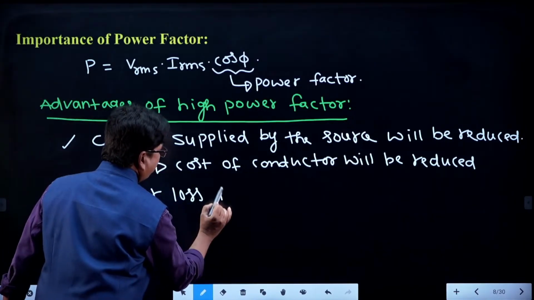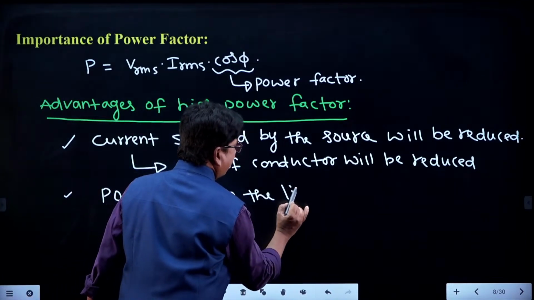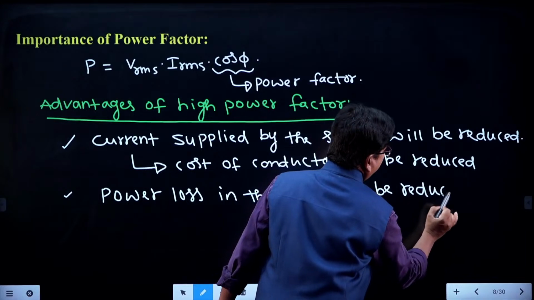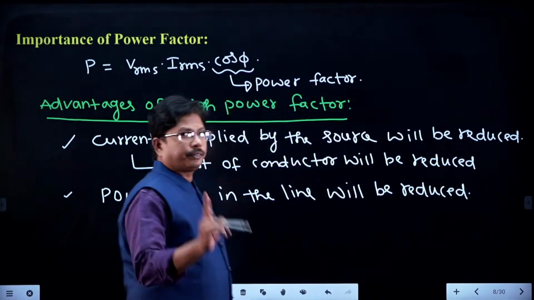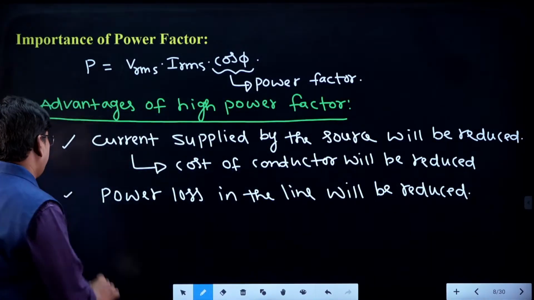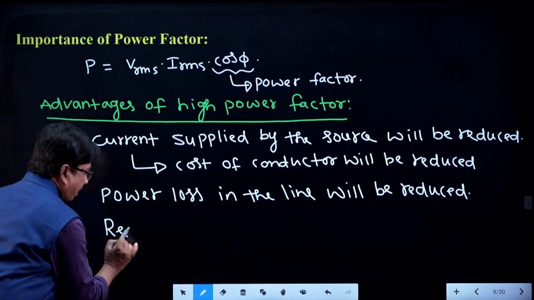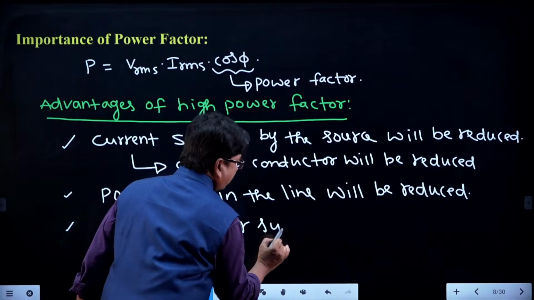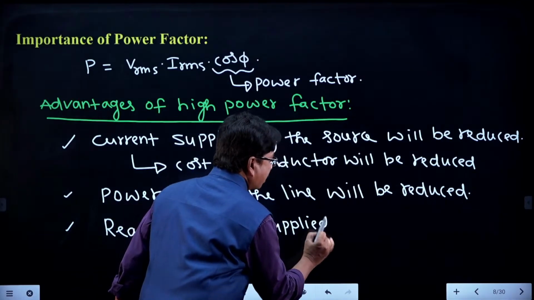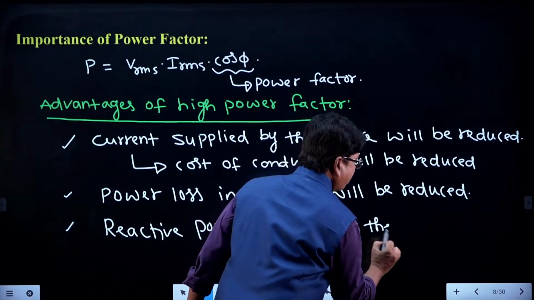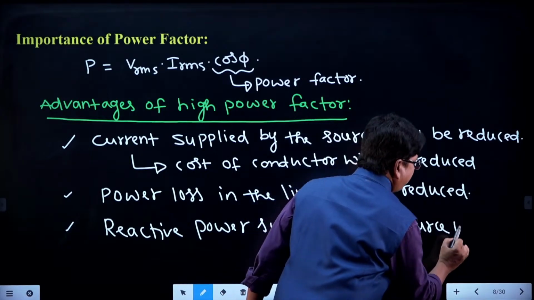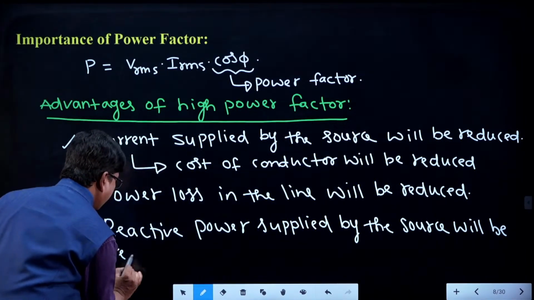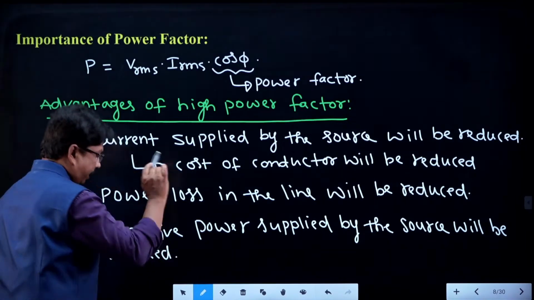Power loss in the line will be reduced. And reactive power supplied by the source will be reduced.